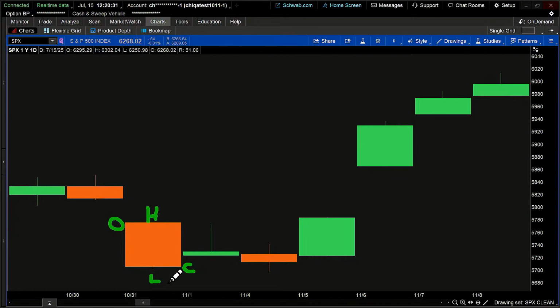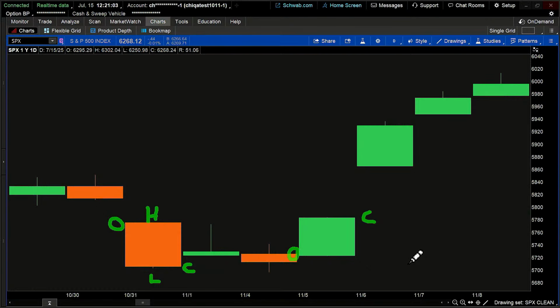That makes sense logically. So I can draw those lines or those points of data in as well. So here's my open, high, low, and close on that particular day. Now I want to take you over to this fourth candle in this series. And what this is telling me is that my opening price was down here and my closing price was up here. The reason I know that is a green candle.